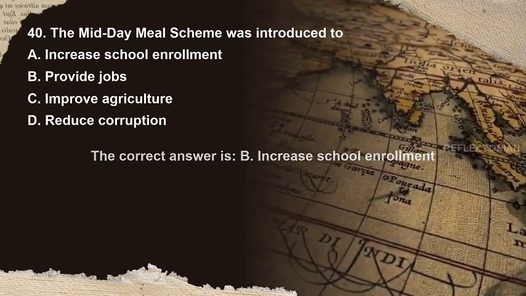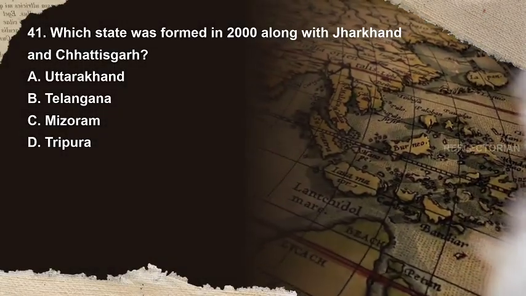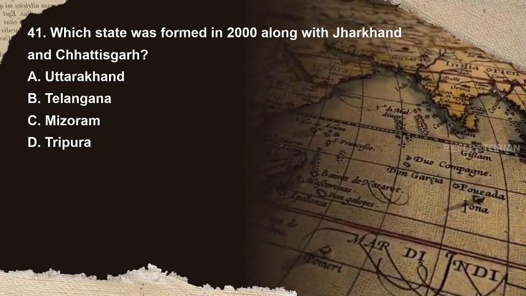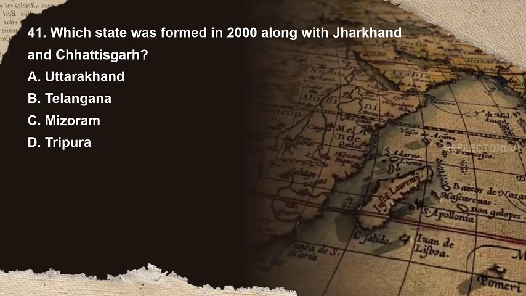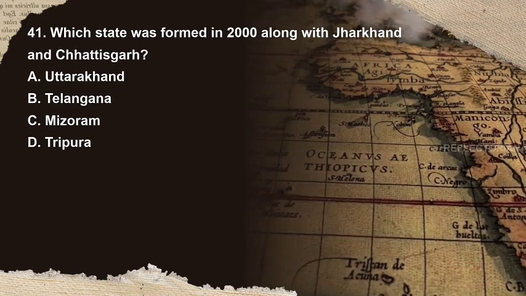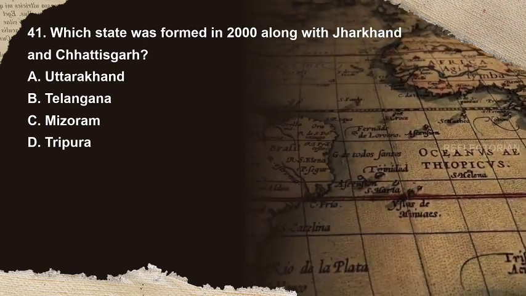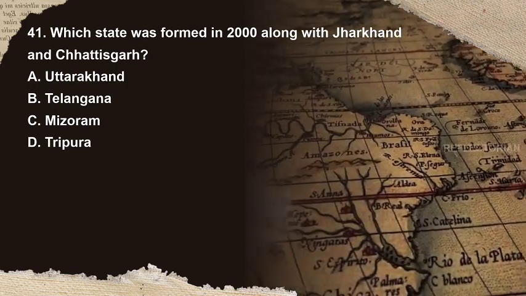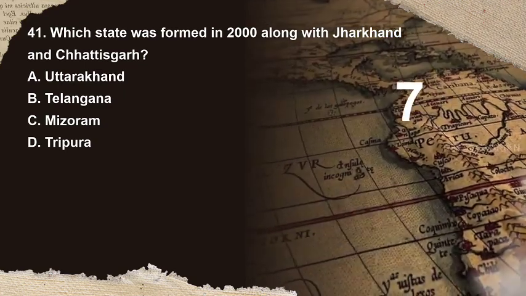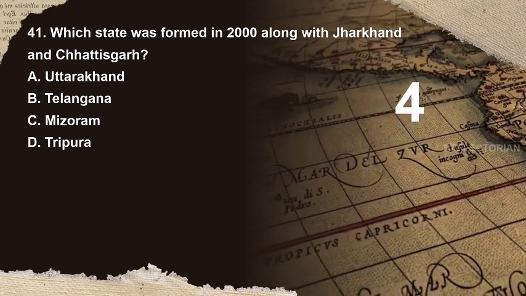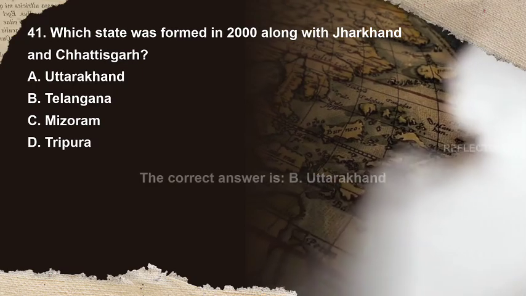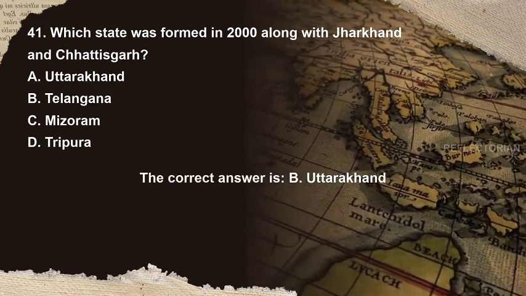Increase school enrollment. Question 41. Which state was formed in 2000 along with Jharkhand and Chhattisgarh? Options are A. Uttarakhand, B. Telangana, C. Mizoram, D. Tripura. You have 10 seconds to answer. The correct answer is A.